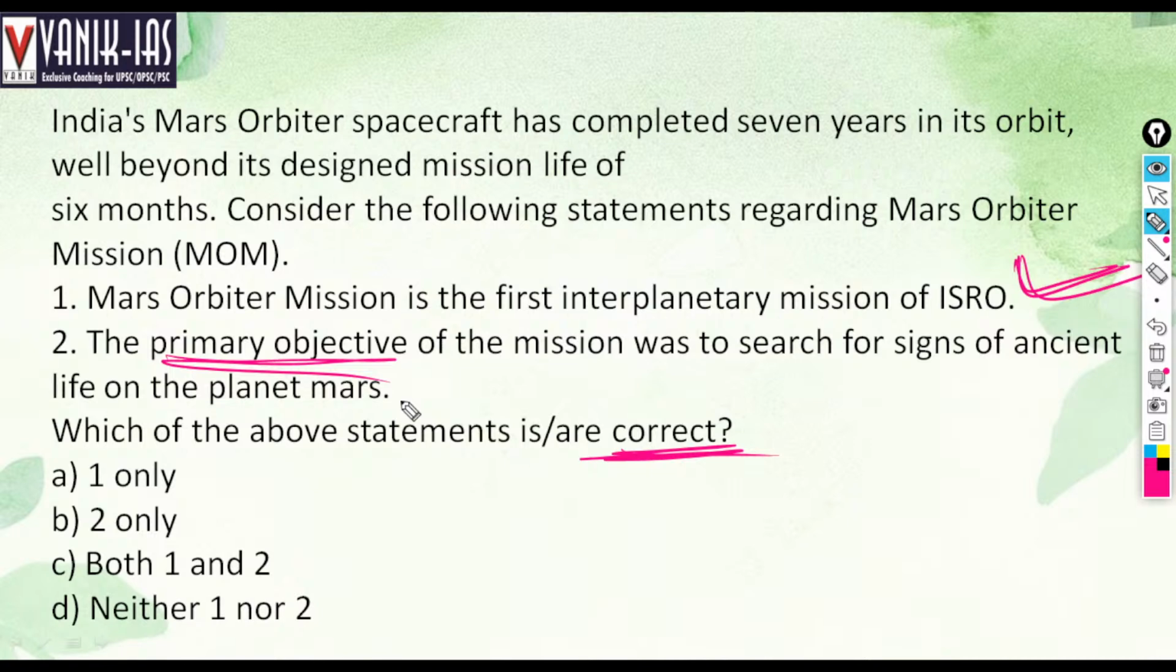So only one will be the answer. The primary objective is not to find signs of ancient life on the planet Mars. That is not the primary objective of MOM. It is basically a demonstration of our scientific technology. So only one option is the right option.